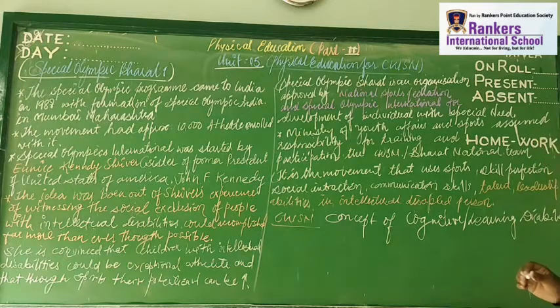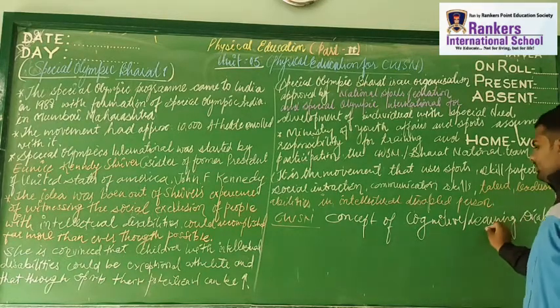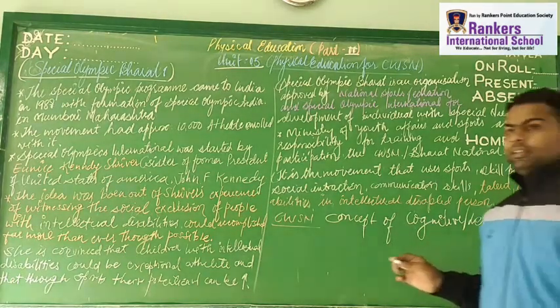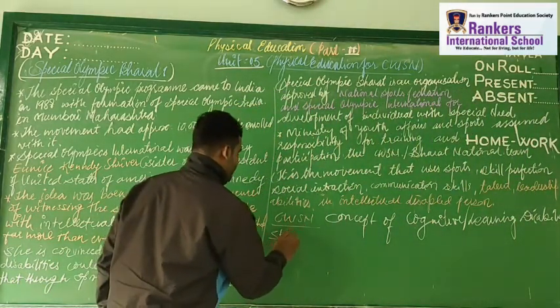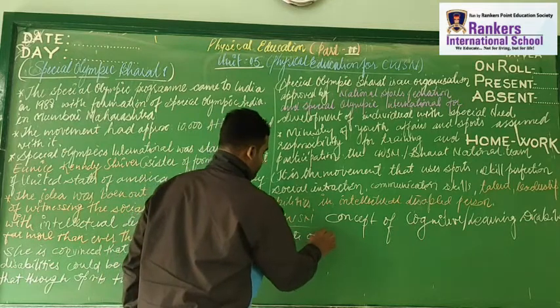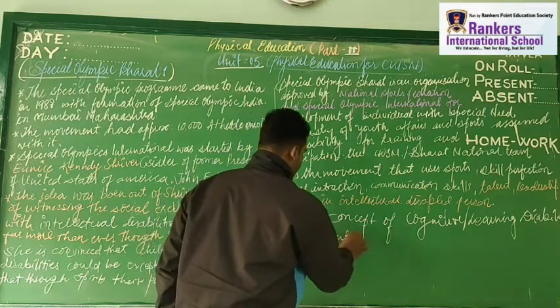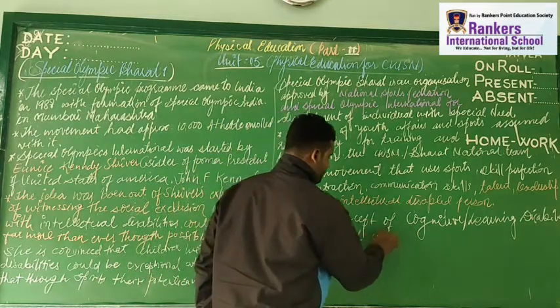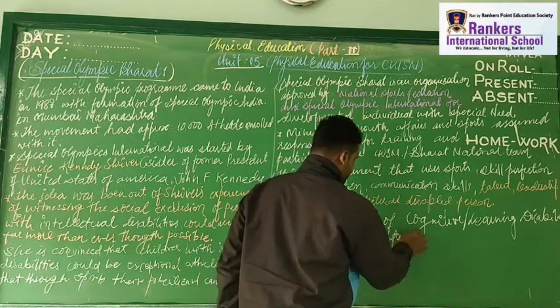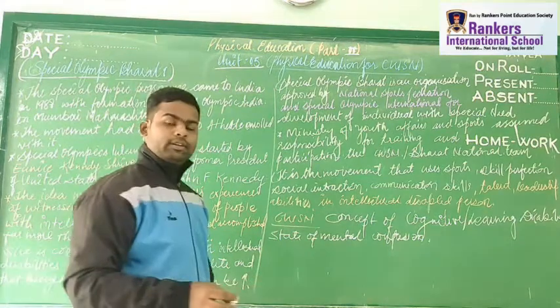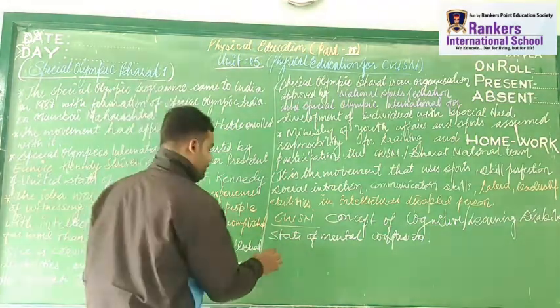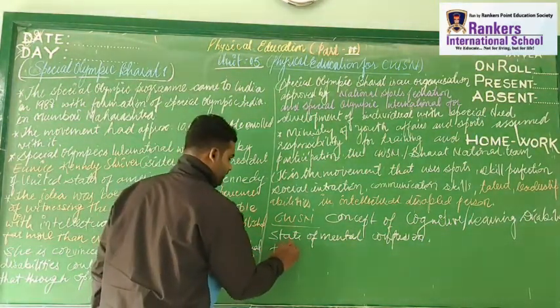As I told you, cognitive or learning disability is a state of mental confusion. That is the very first thing, right? So cognitive disability, learning disability, is related to the thinking process.